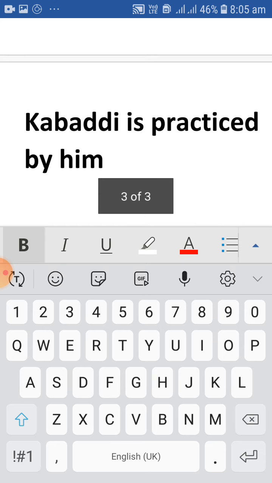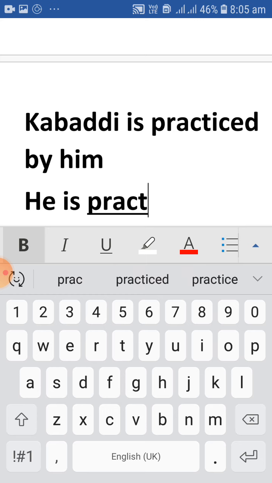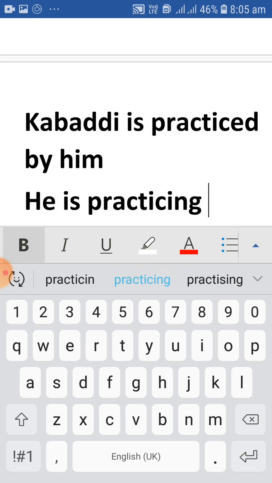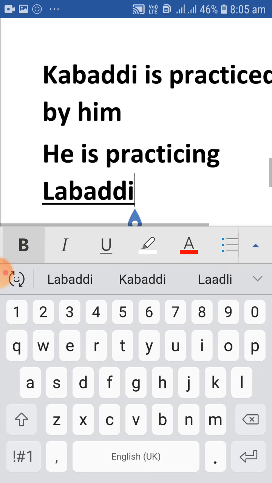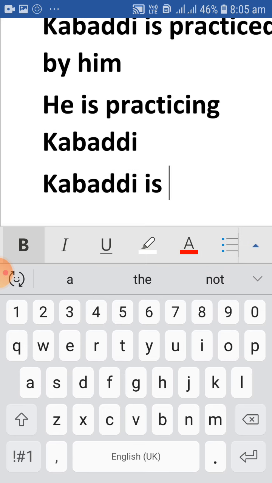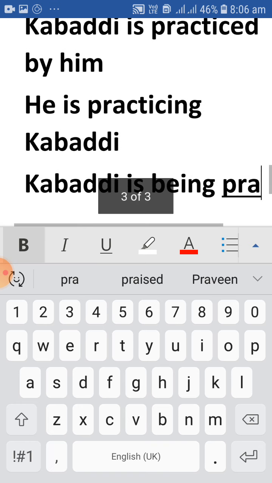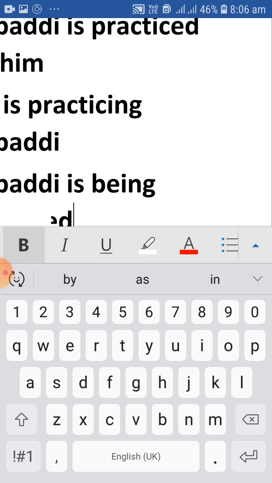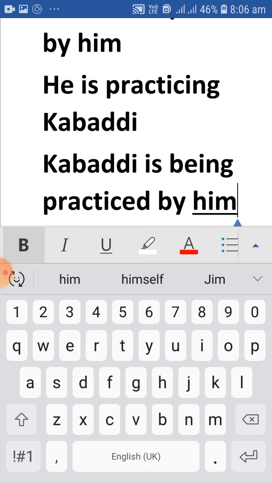So that is simple present tense. He is practicing kabaddi. Kabaddi is being practiced by him.